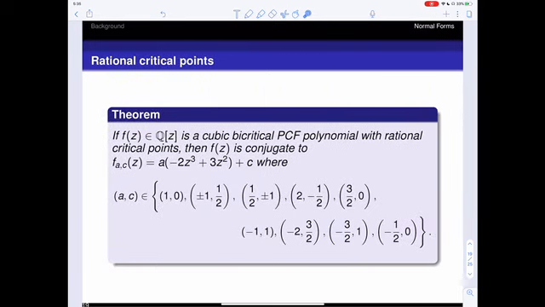So when we're looking at this cubic case, we can perform this search using these bounds that we have on the coefficients, which will be described in detail in the future. And we get that if we have any cubic bicritical PCF polynomial with rational critical points, then it's going to be conjugate to a polynomial of the form a times -2z cubed plus 3z squared plus c, where the pair a and c is contained in this set here.